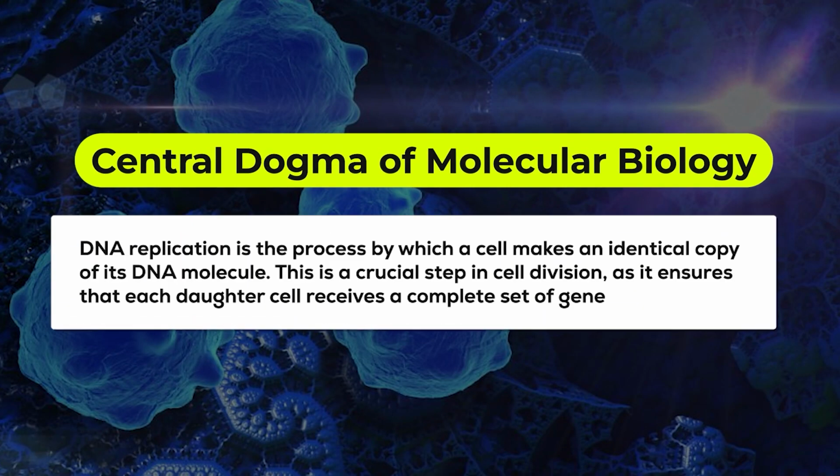So what is DNA replication basically? It is the process by which the cell makes an identical copy of its DNA molecule or genetic material. It is a very crucial step in cell division, as it ensures that each daughter cell receives a complete set of genetic instructions. What happens in cell division? There are 4 phases of cell division.